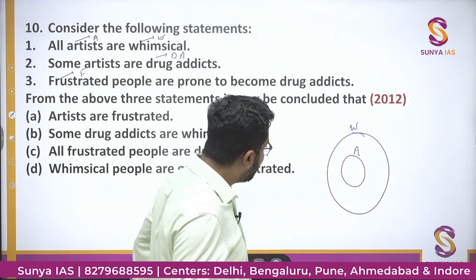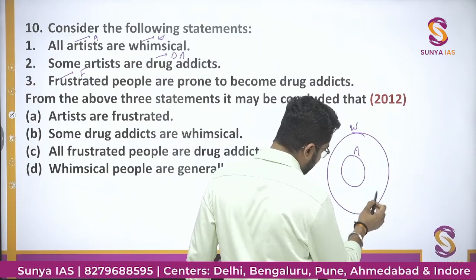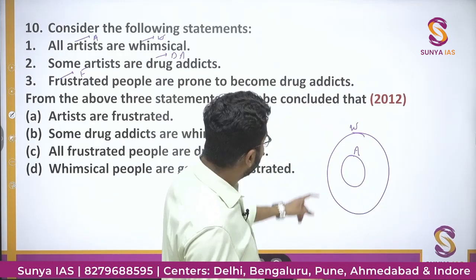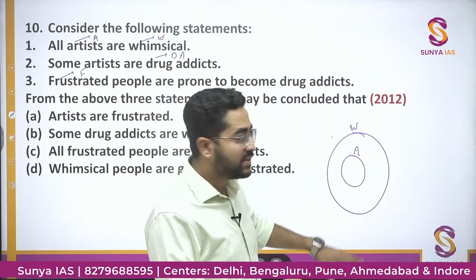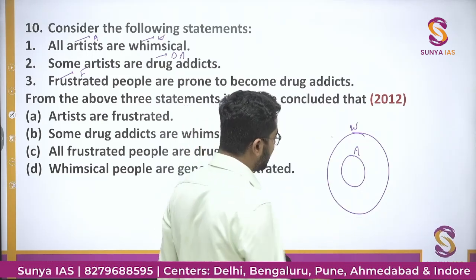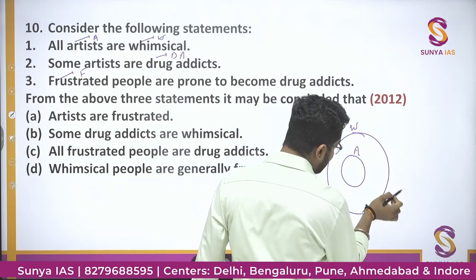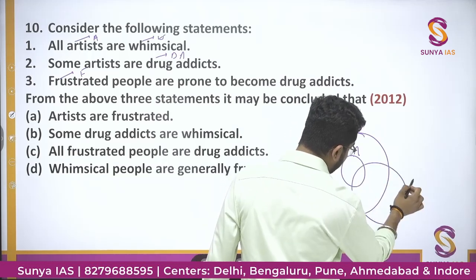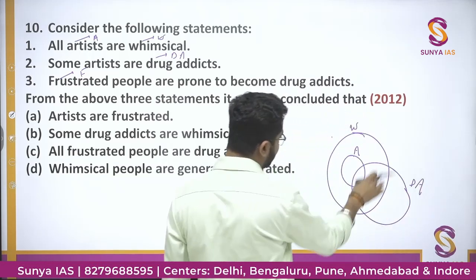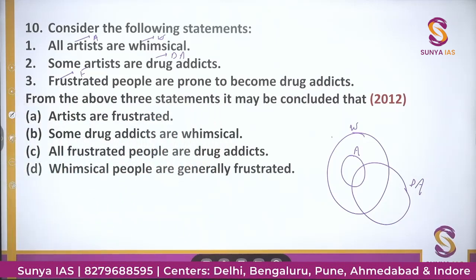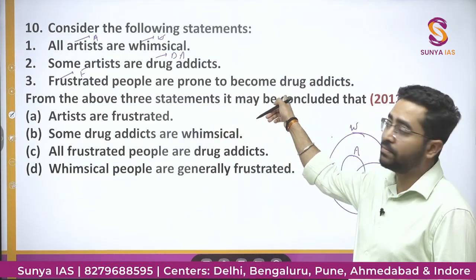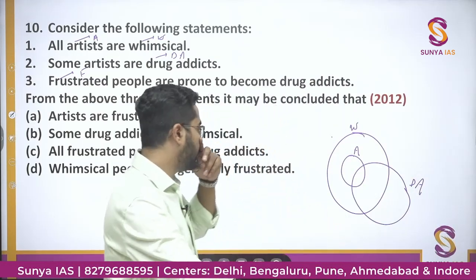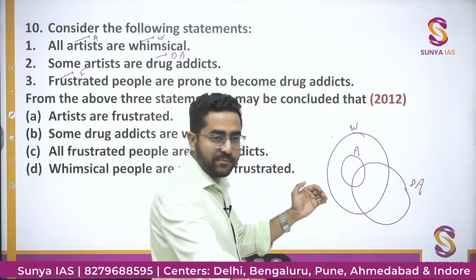So in a general Venn diagram I can make a diagram like this, but what I will do is, no relation is given between whimsical and drug addicts, so I will assume that some drug addicts are also whimsical. Because some artists are drug addicts, I'll make a circle like this of drug addicts which intersects whimsical also. The general Venn diagram. And frustrated people are prone to become drug addicts. It is not given that all the frustrated people are drug addicts. Frustrated people are prone to become drug addicts. So there would be some frustrated people which are drug addicts.